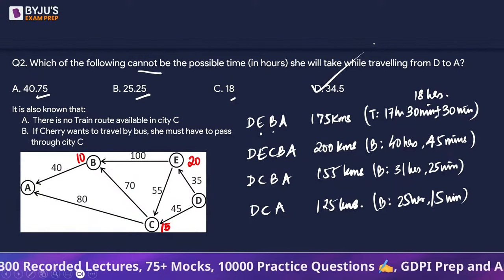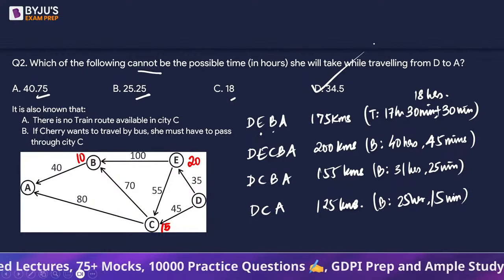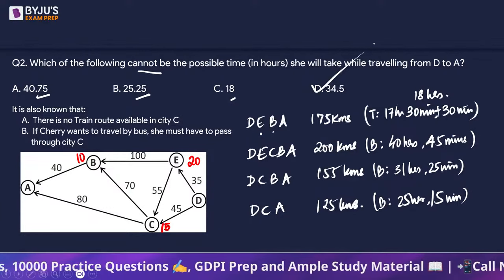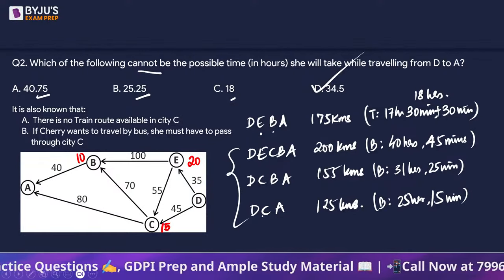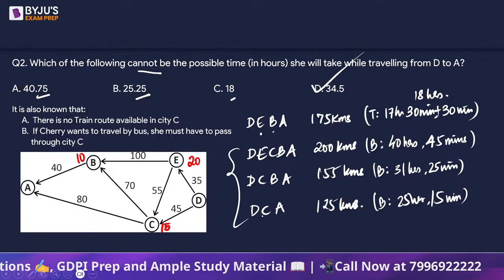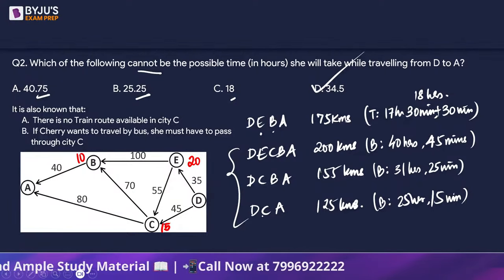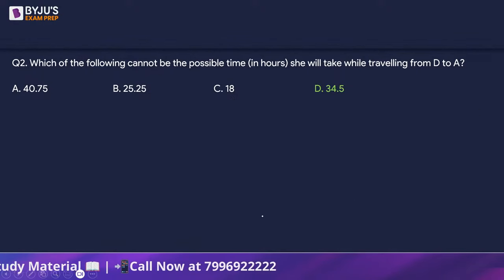We don't have to check the combination of bus and train, because if the bus is giving us this much, train will definitely give us less. I'm talking about the last 3 cases, right? So 34.5 hours cannot be, because the other three are possible. D will be the answer. Okay.